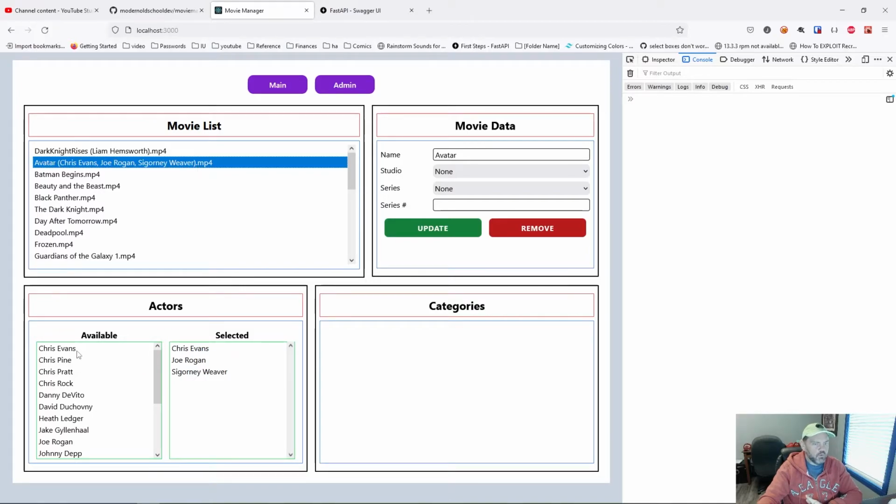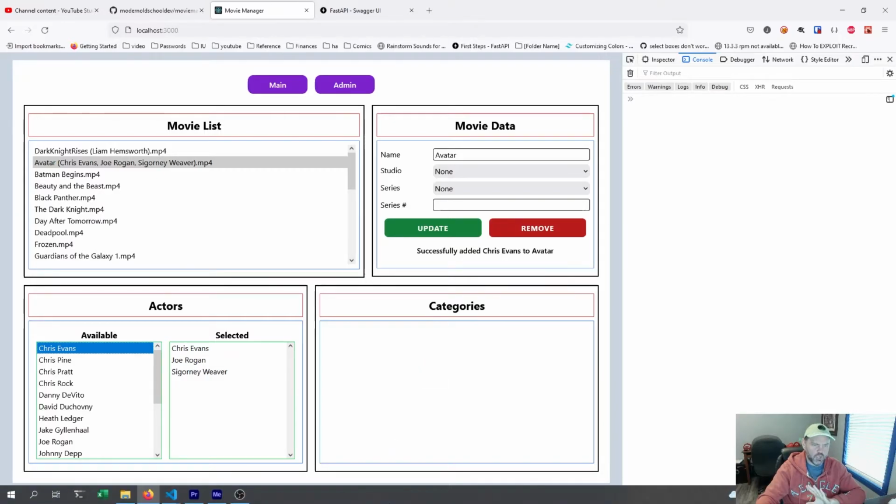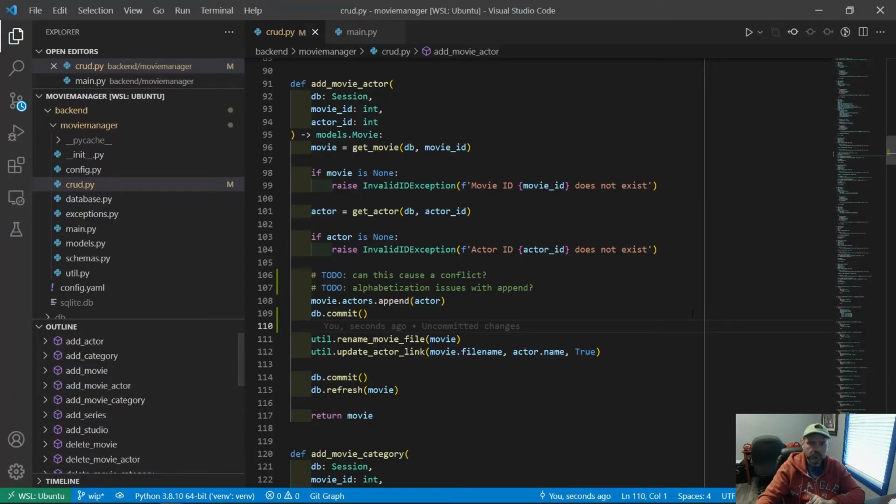The one thing I don't like, though, is this. If I say I added Chris Evans, it says I successfully added Chris Evans to Avatar. And that's not actually true. We need some kind of conflict error to tell us that we didn't actually add him because he already exists. I want to handle that a little bit better. I don't want you to silently ignore the issue. I want to catch the issue and throw an error.